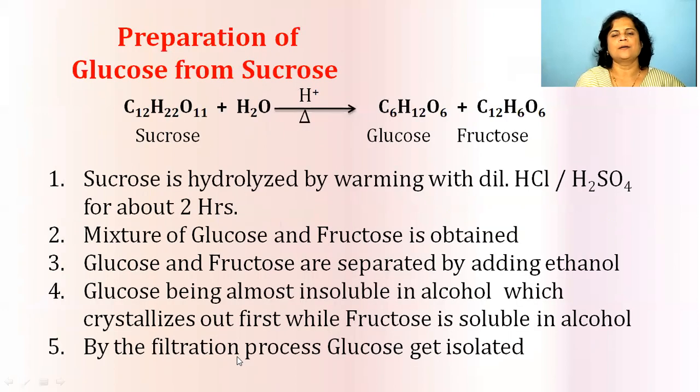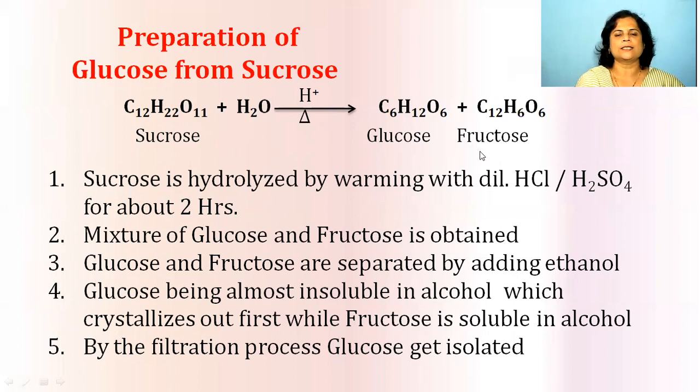So the next part from this carbohydrate topic is that we are going to study methods for the preparation of glucose. The first is from sucrose. Sucrose has the formula C12H22O11, and then the sucrose undergoes hydrolysis. Just as you have studied, sucrose is an example of a disaccharide, which after hydrolysis yields 2 units of monosaccharides. One is glucose and one is fructose.